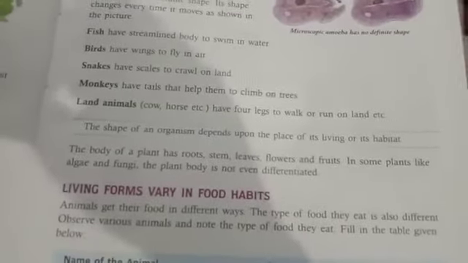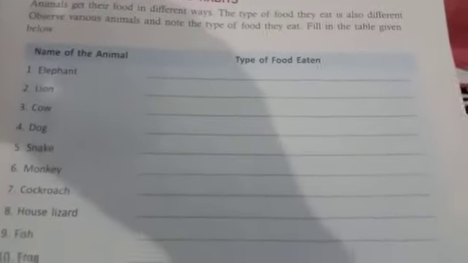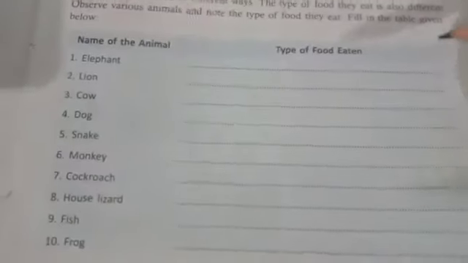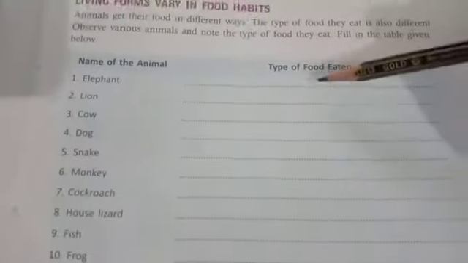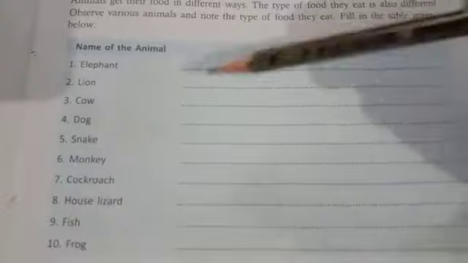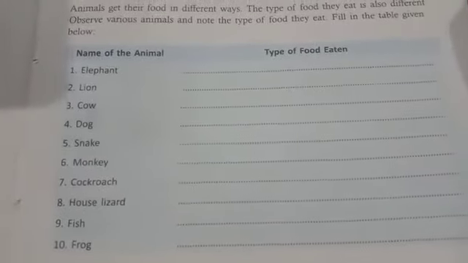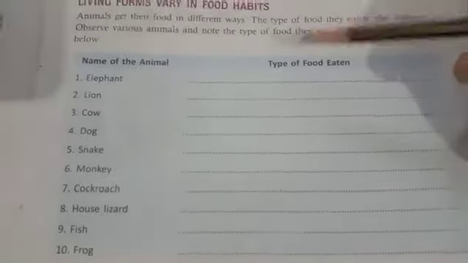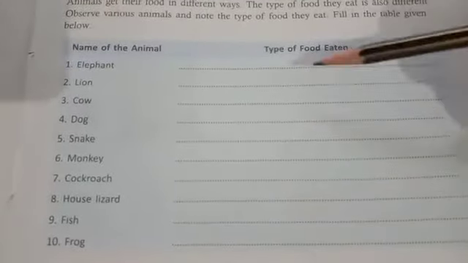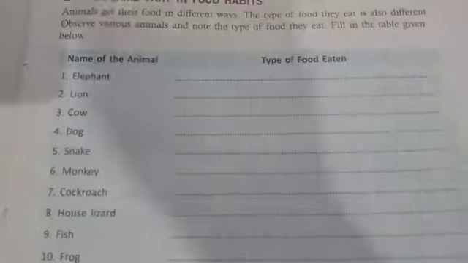So there is one practice homework for you. You see, write the name of the animal and the type of food they eat. Elephant, what they eat you are supposed to write. Lion, cow, dog, snake, monkey, cockroach, house lizard, fish, frog. So you are supposed to write all the food items that they eat. This is all about the living world.